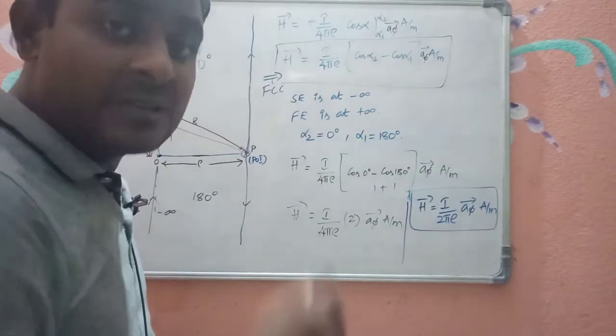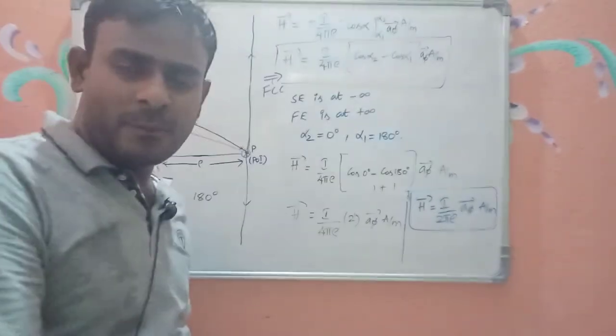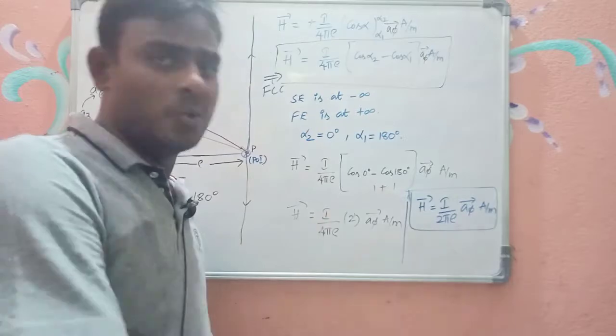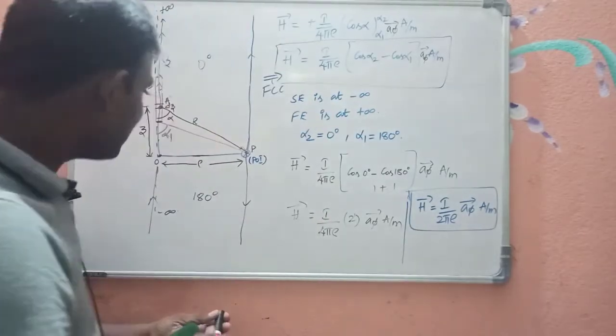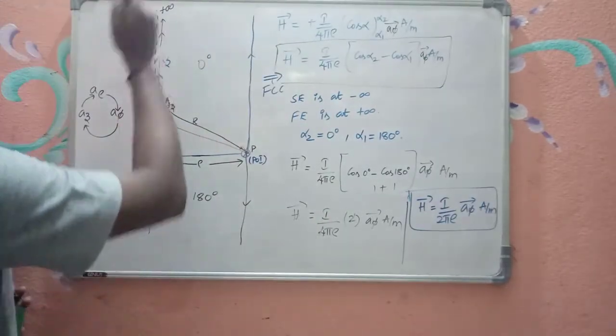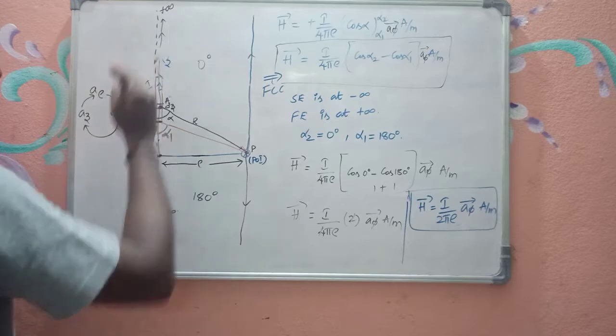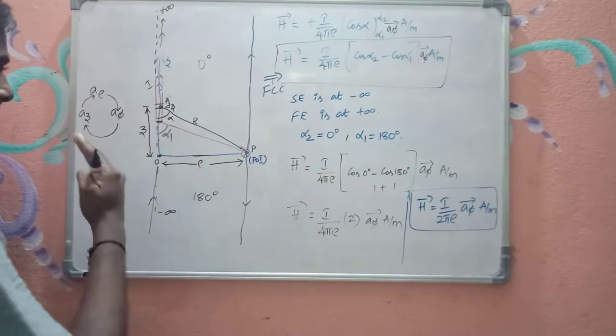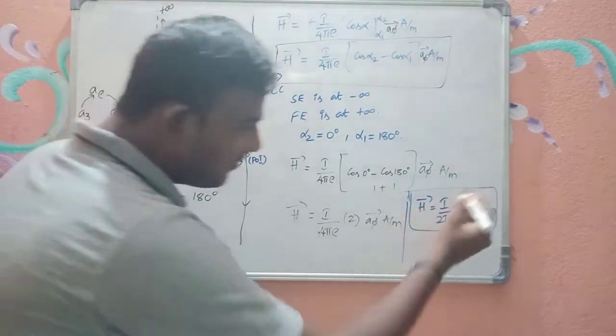See, everywhere it is not a phi bar. That we need to understand. For every problem, you should not take a phi bar. It depends upon the conductor orientation. See, as the conductor is along the z axis and the line joining the conductor and point of interest is in the radial direction, that is the reason why we got a phi bar.